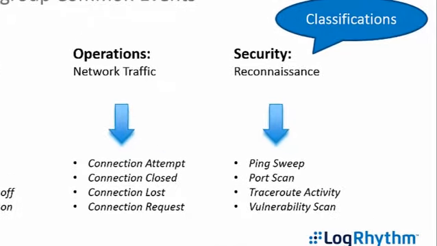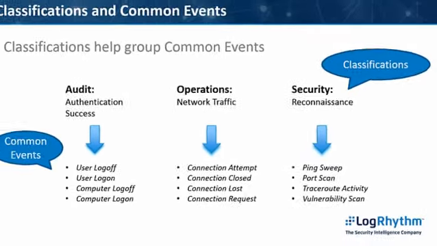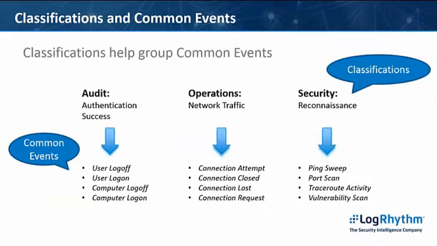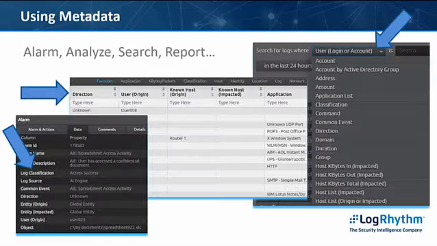Examples of common event types under the security classification shown here of reconnaissance include ping sweep, port scan, traceroute activity, and vulnerability scans. LogRhythm is very powerful, and understanding how metadata is used will ensure your success. So let's look at using metadata.